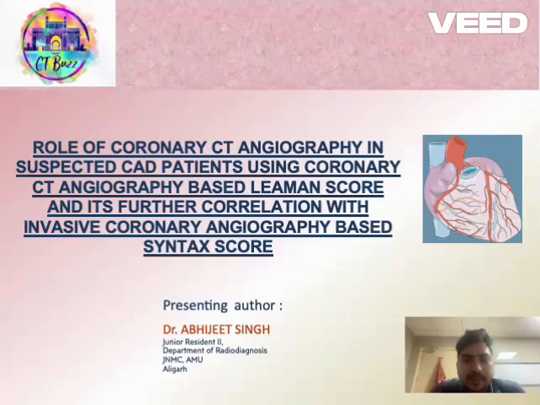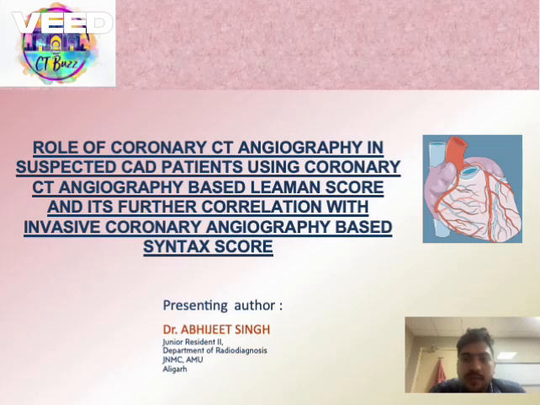Respected teachers, I am Dr. Abhijeet Singh, second year junior resident from Jawaharlal Nehru Medical College, AMU Aligarh. My topic for oral paper presentation is role of coronary CT angiography in suspected CAD patients using coronary CT angiography based Lehman score and its further correlation with invasive coronary angiography based syntax score.